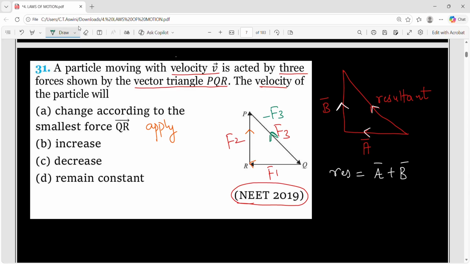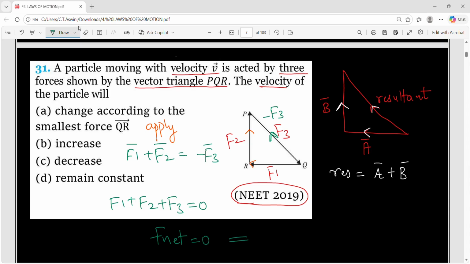Now apply the triangle law of vectors. What will you get? The resultant, that means F1 vector plus F2 vector, is represented by the third side. What is on the third side? It is minus F3 vector. Now bring this to the LHS. So F1 plus F2 plus F3 is equal to 0, right? That means can I say F net is equal to 0? That means a net will also be 0. That means change in velocity is 0. So V initial will be equal to V final. So what is the velocity of the particle now? It remains constant.